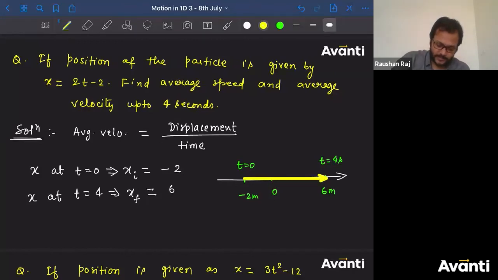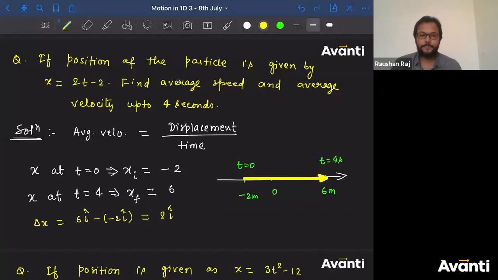Displacement is denoted by delta x, 6 i cap minus (-2 i cap). So what is the answer? 8 i cap. From initial towards final, what is the magnitude of this? 8. What is the direction of this? Towards positive x. You can find out using the length also.